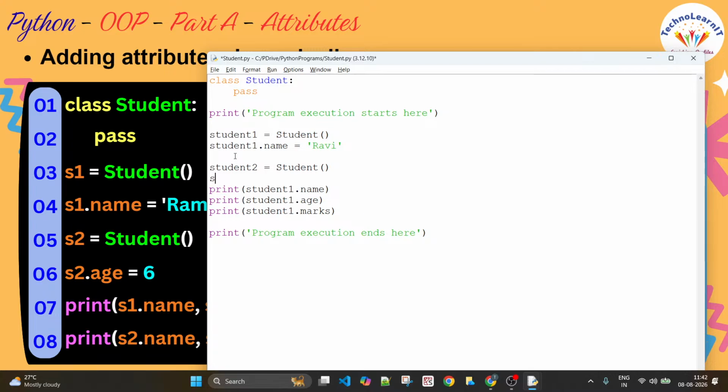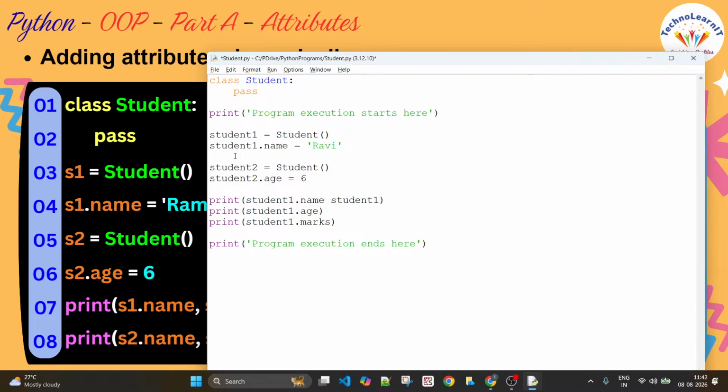And now student2.age. See, I'm dynamically adding the attribute age here, and it is 6. Now while printing, I am trying to print the name of the first student, which makes sense, and student1.age, which is non-existing, it throws an error, right? Because right now I don't have age on student1.